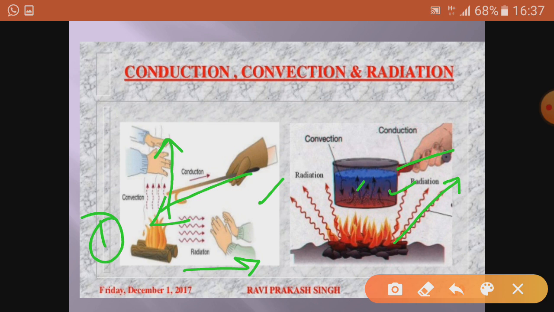As a winding up statement, I must say that there are three ways of transfer of heat, that is conduction, convection and radiation. Conduction happens in solids, convection in liquids and gases, and in radiation no medium is required. Thank you.